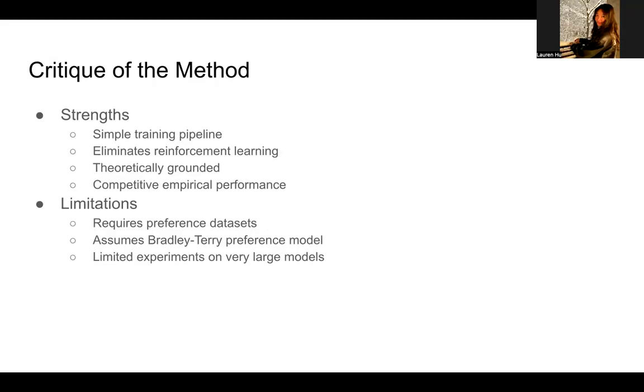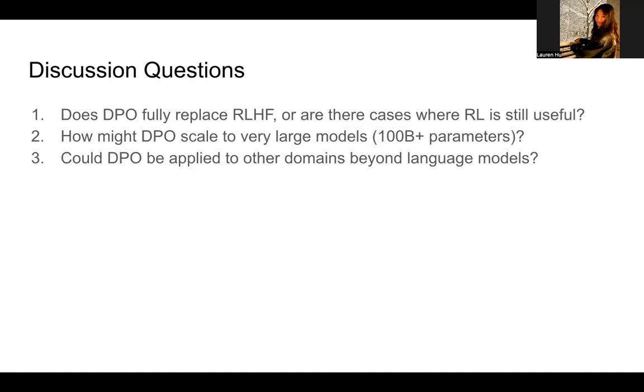Real human preferences may not perfectly follow the reward of that response. And then finally, the experiments are limited to models up to about 6 billion parameters. So, yeah. Now some discussion questions. Thank you.